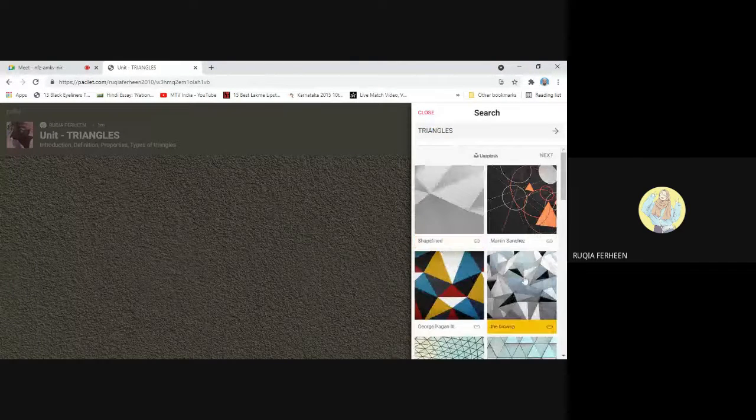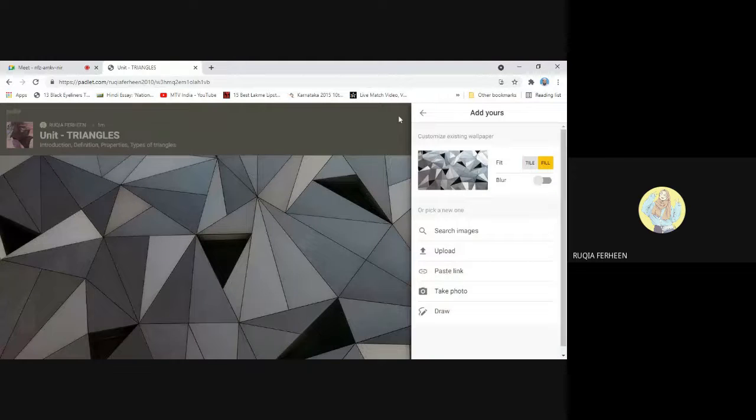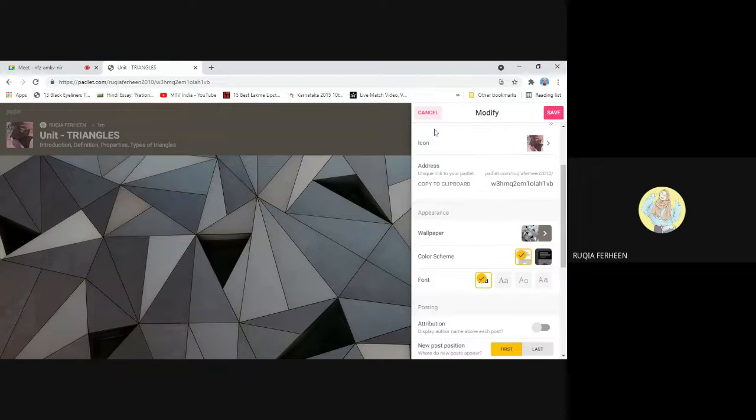Triangles. I think this geometrical image is good. I'll select this. As you can see, it is wide. So I'll go back. The next is color scheme. If you want a black color, then you can select a black theme or a white. I'll prefer white.